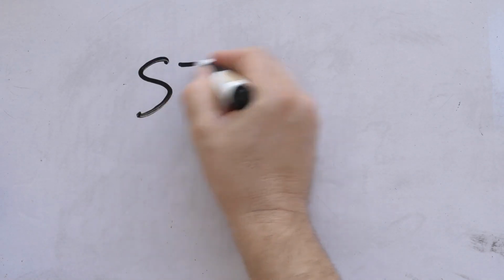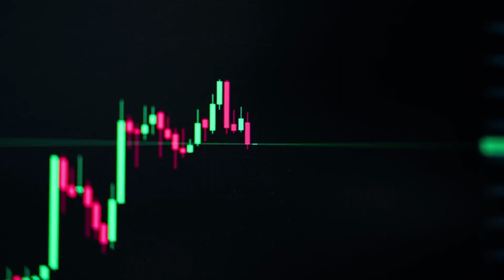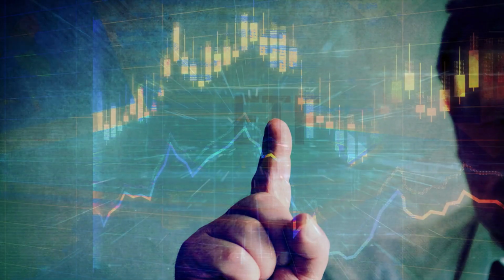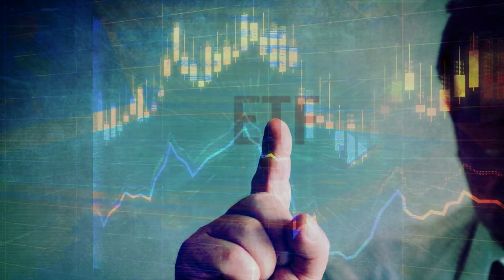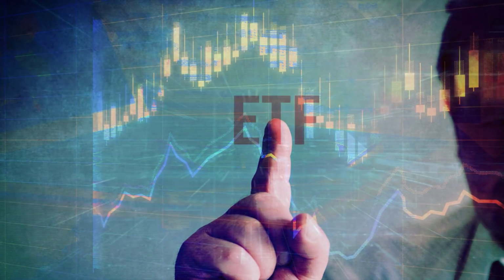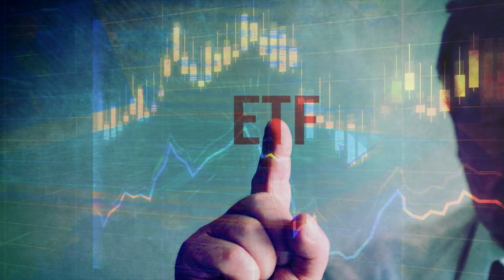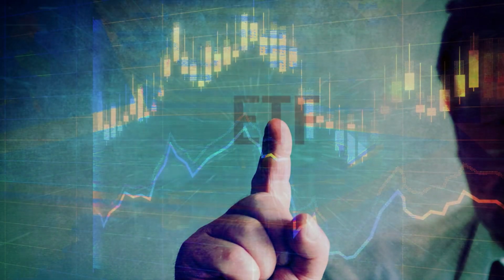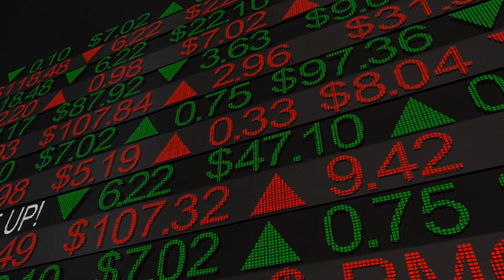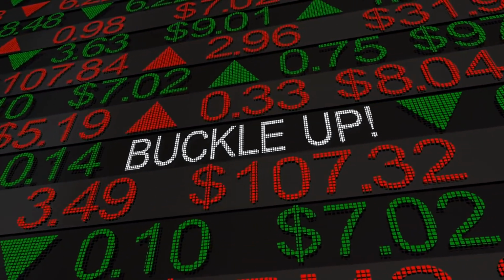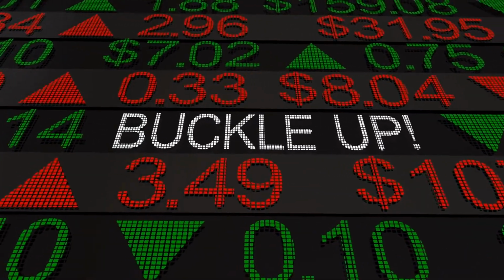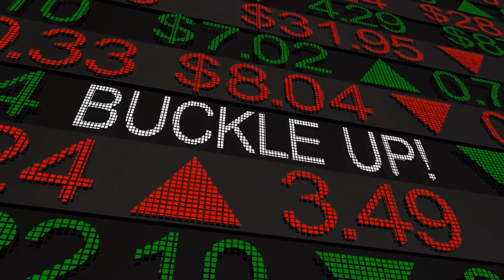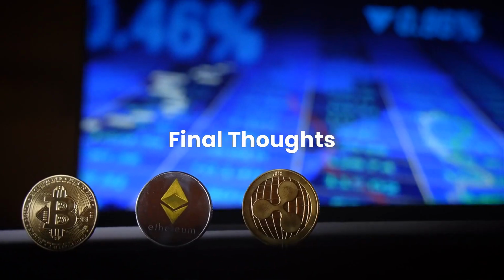So, should you be worried? Short answer: stay alert, but don't panic. The death cross is a technical signal, not a prophecy. And in crypto, especially post-ETF approval and after another halving, it may simply reflect delayed market structure, not future doom. In fact, this could be a setup for a classic shakeout, the kind that flushes out weak hands before the next big move.